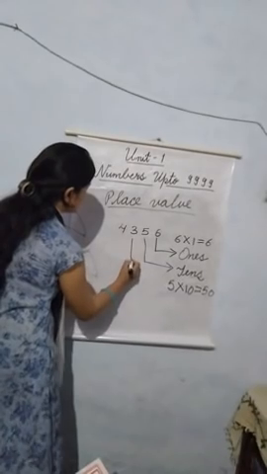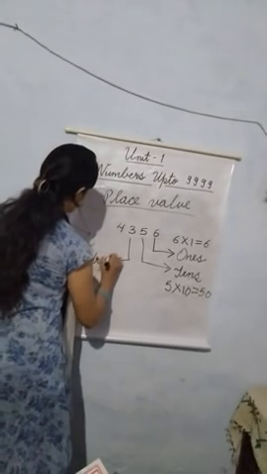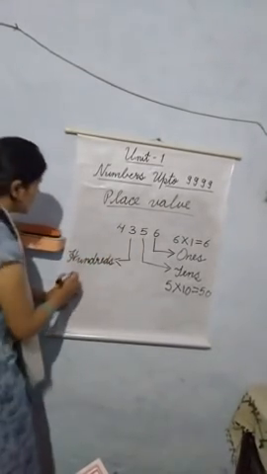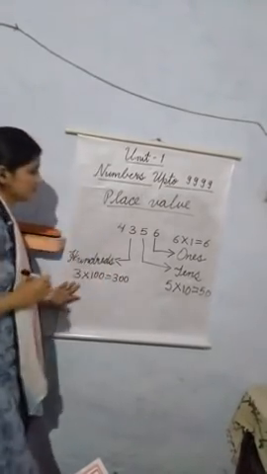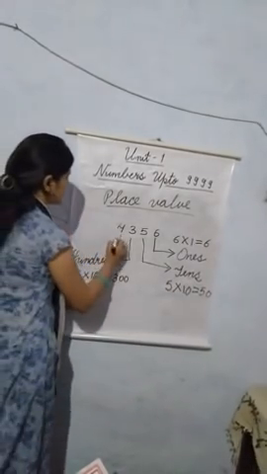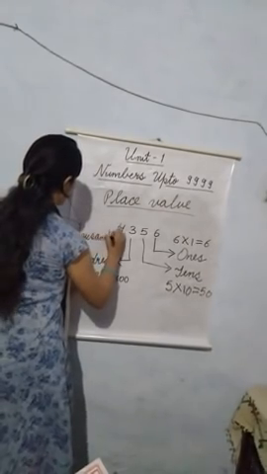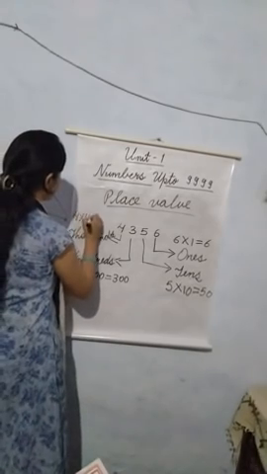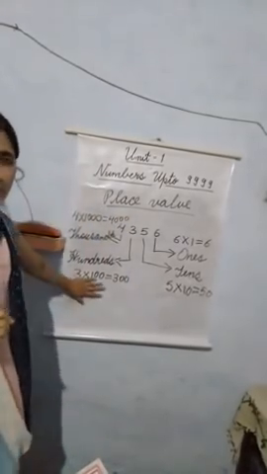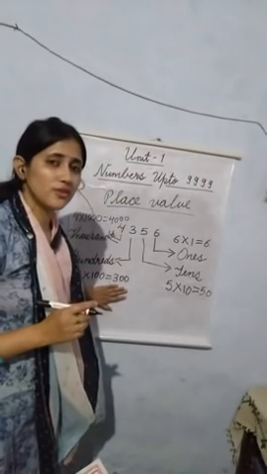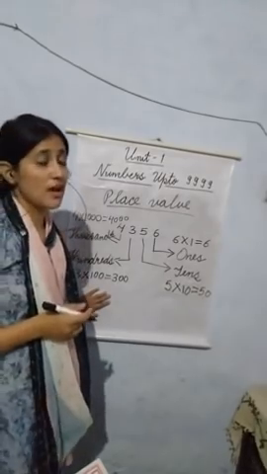Now we will find out the place of 3. Hundreds. The place value of 3 is hundreds, that is 3 multiplied by 100, 300. Okay? And the place value of 4 is thousands. 4 thousands means 4 multiplied by 1000, that is 4000. This is how we find out the place or position of a number with the help of the place value. Okay? Now children, now we will talk about face value.